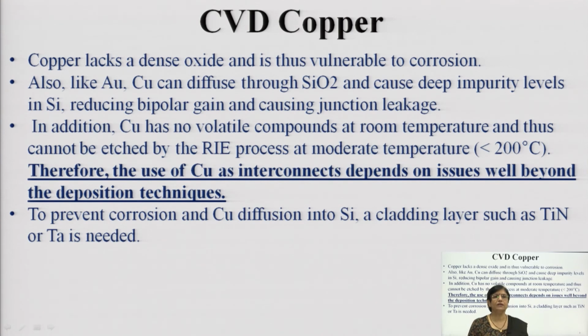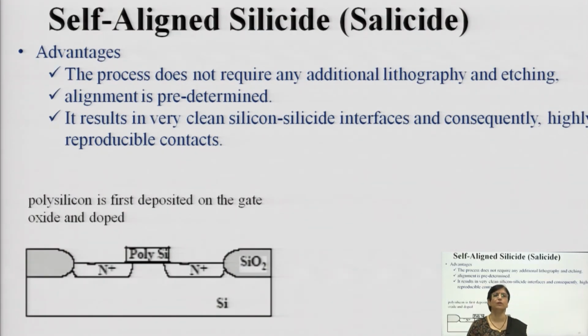Normally, copper has no volatile compound at room temperature and it cannot be etched by the reactive ion beam etching process at moderate temperature, that is less than 200 degree centigrade. To prevent corrosion and copper diffusion into silicon, the layer is normally clad with a layer such as titanium nitride or titanium. So, a barrier layer is first deposited and then copper is generally deposited.